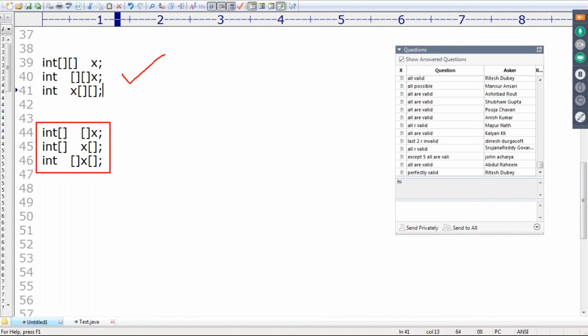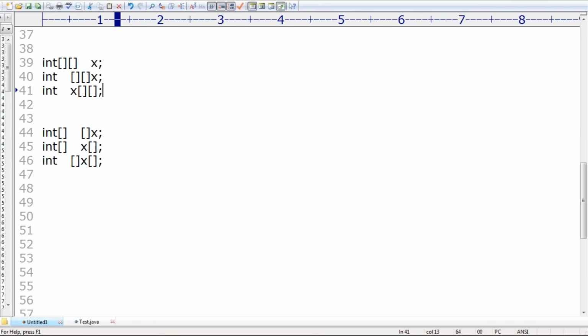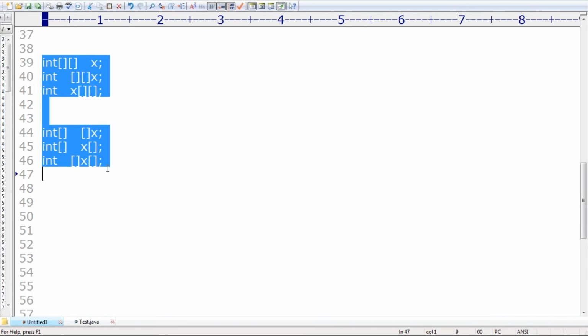Yes, okay. 100% the next 3 things also valid. Don't keep any doubts, sir. All the things are perfectly valid because these are various possibilities to declare a two-dimensional array. Even though we are never going to use this many things, syntactically all these things are perfectly valid.